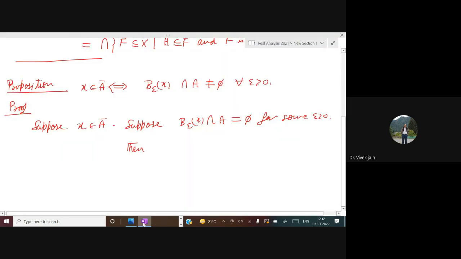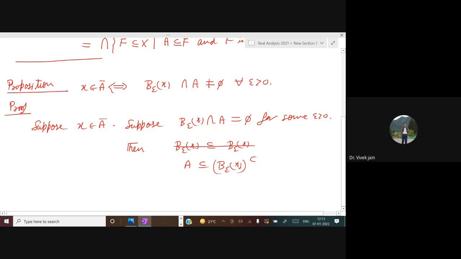So we want to prove x belongs to A closure if and only if B epsilon x intersection A is not equal to phi for all epsilon greater than 0. Suppose x is in A closure. We assume the opposite, that B epsilon x intersection A is equal to phi. If this is the case, then it simply means that A is contained in B epsilon x complement.